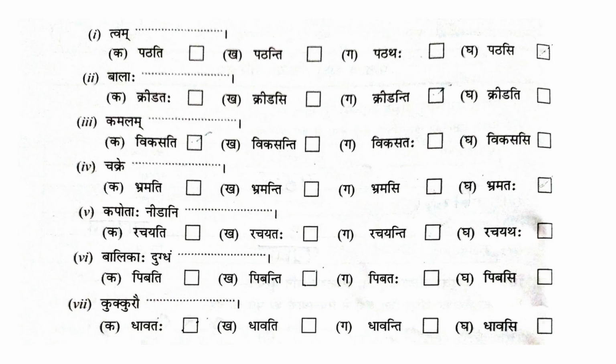Kapotaha needani. Kapotaha is the subject. The verb does not have any connection with the word needani. Kapotaha is the subject, which is Pradhama Vibhakti Bahuvajanam. So, Pradhama Vibhakti Bahuvajanam verb is Rachayanti. Kapotaha Needani Rachayanti.